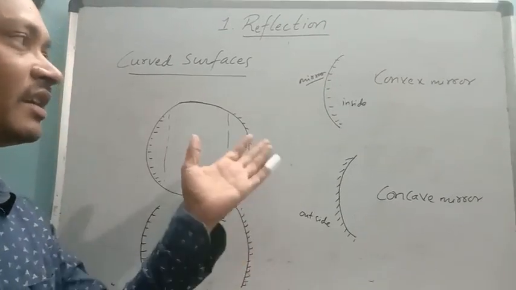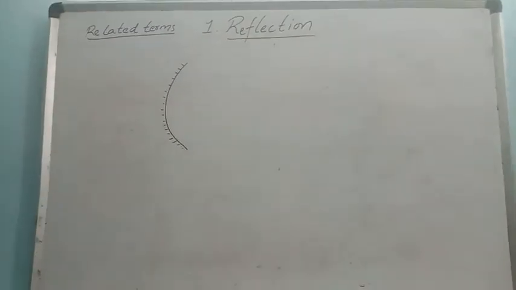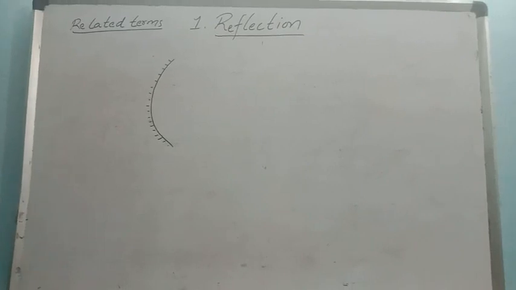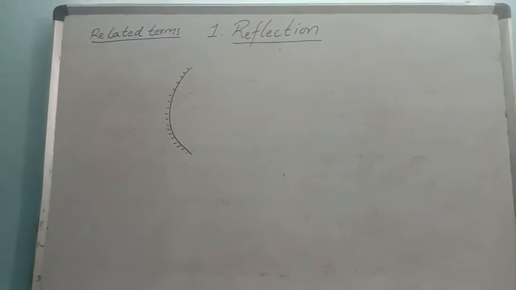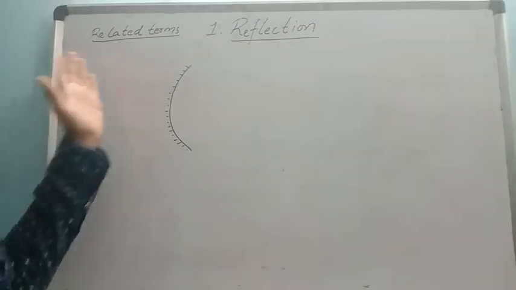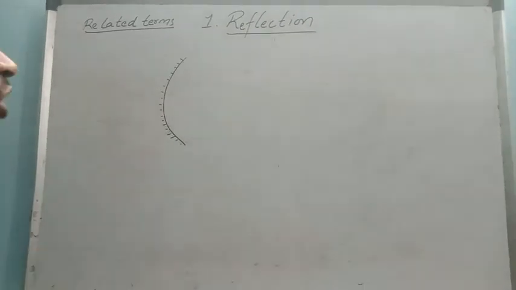Let us discuss these mirrors deeply now. Let us first learn the related terms. The terms are very important in physics, like alphabets in English. Without learning the alphabets, you can't learn the words, and then of course you cannot read or communicate in English. Just like that, physics is a very tough subject if you do not learn the terms first. Before learning any chapter, you need to first understand the terminology. Let us learn some terms related to reflection.